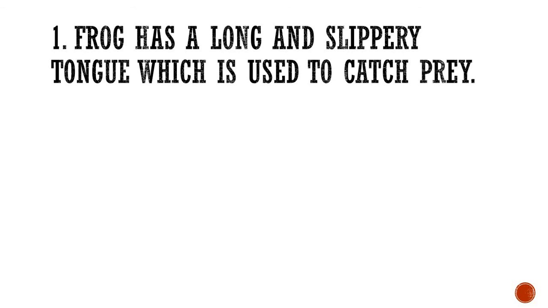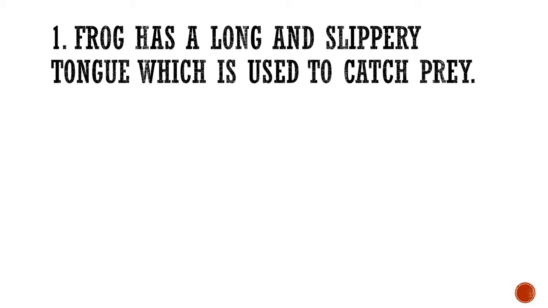Number 1. Frog has a long and slippery tongue which is used to catch prey. Now my dear students, you have to select the incorrect word. If you have the questions ready, you can underline the incorrect word and I'll display it here on the screen. Which word do you think is incorrect? Frog has a long and slippery tongue which is used to catch prey.